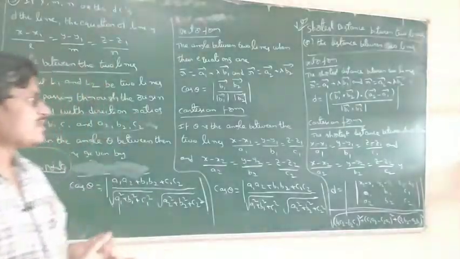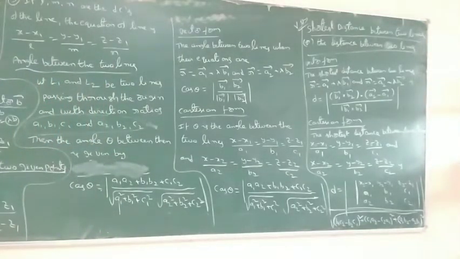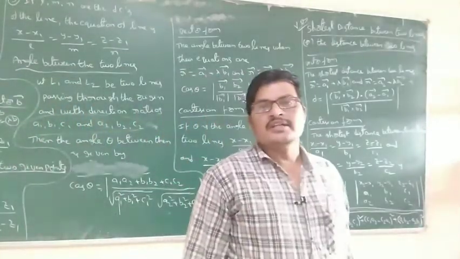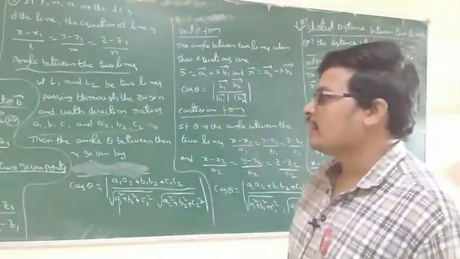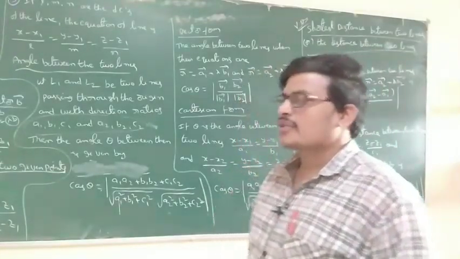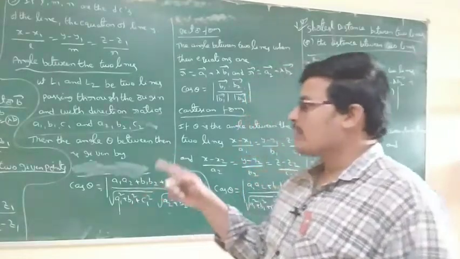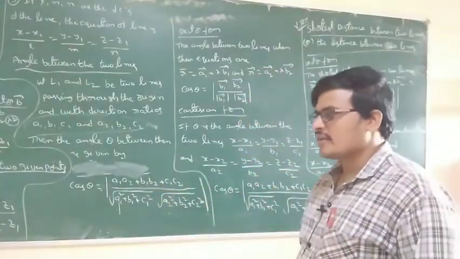In Cartesian form, (x minus x1) by a1 equals (y minus y1) by b1 equals (z minus z1) by c1. The equation of a line passing through 2 points: r bar equals a bar plus lambda into (b bar minus a bar).